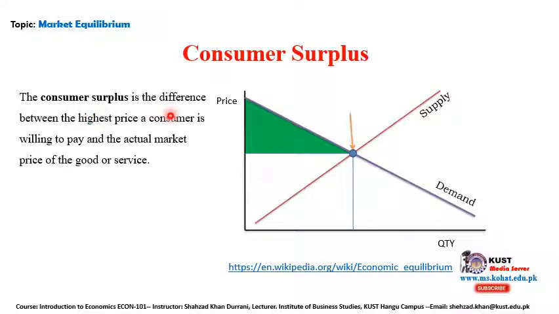Sometimes it can happen that you are willing to pay more, but due to certain conditions, you are not paying that money. So this is called the consumer surplus. Consumer surplus is the difference between the highest price of a consumer and the amount that you are actually paying. Clear? We call it the consumer surplus, and we know that this is called the market equilibrium point, right? So that is the difference between the highest price a consumer is willing to pay and the actual market price of the good or service.